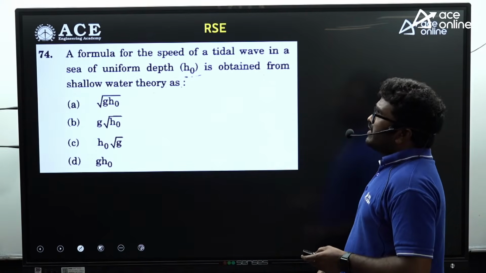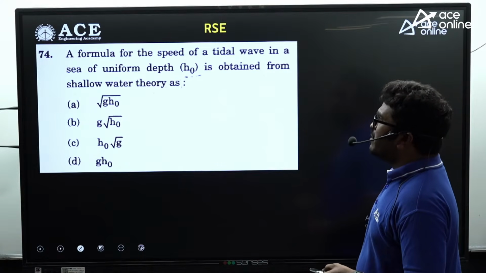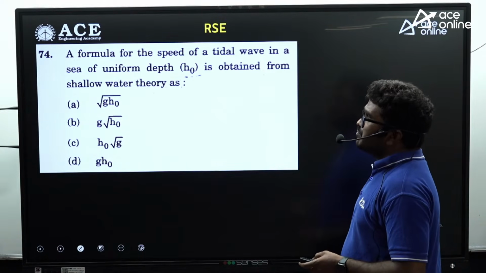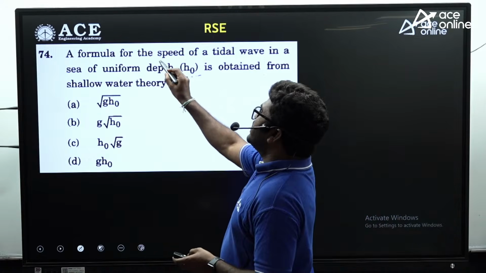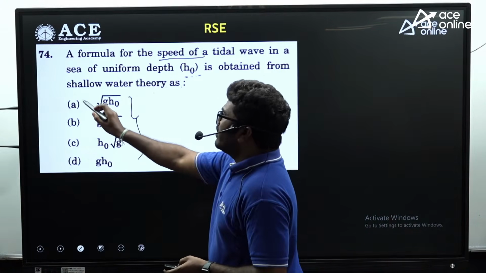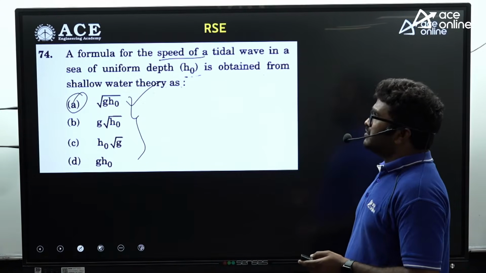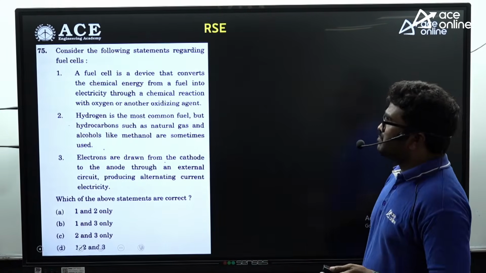Right? The formula for the speed of a tidal wave in a sea of uniform depth is obtained from. See, they are asking a speed. Speed is nothing but velocity. Out of these, if you match the units, only the first is going to match. So A is the correct answer for this question.